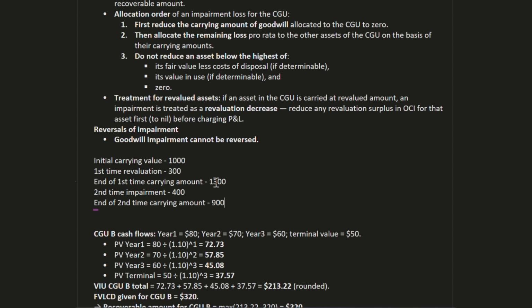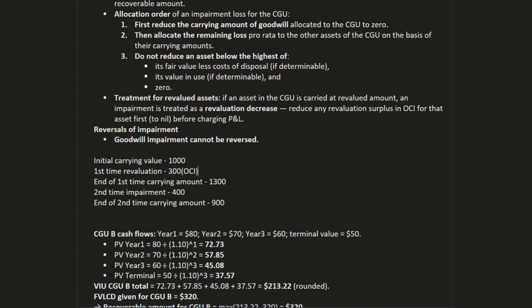Then we have impairment. So what will we do? When we recognize revaluation in OCI, it creates a surplus. So in the revaluation surplus we have an amount of 300.